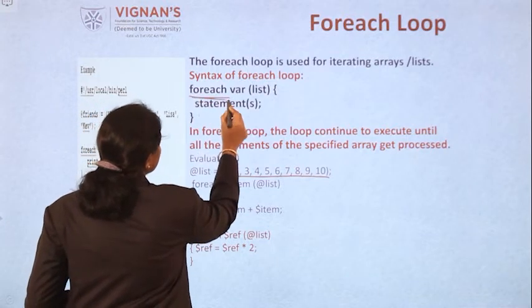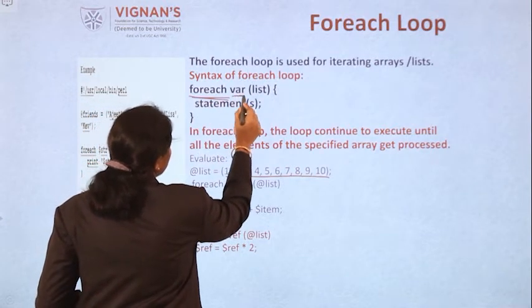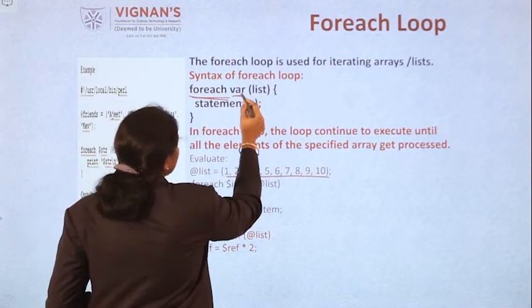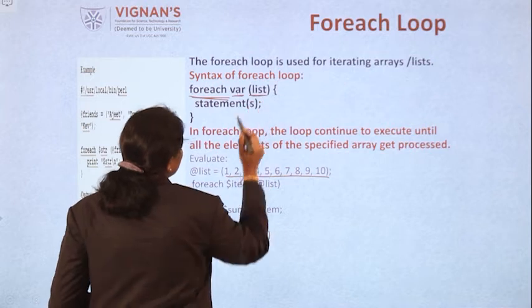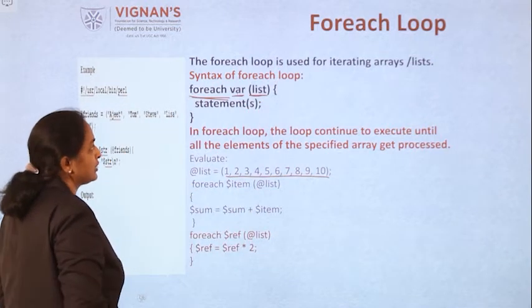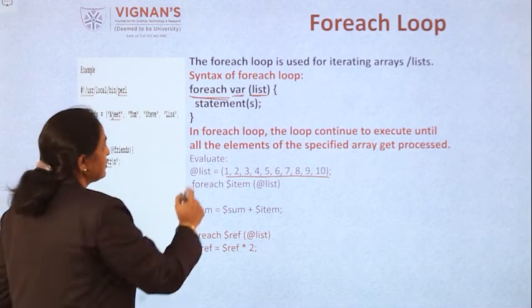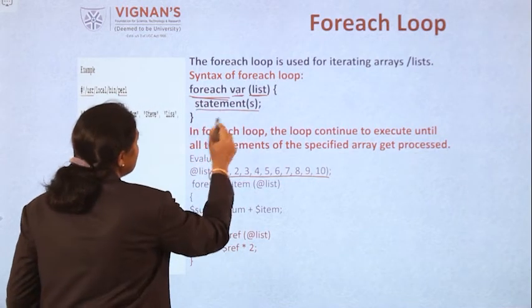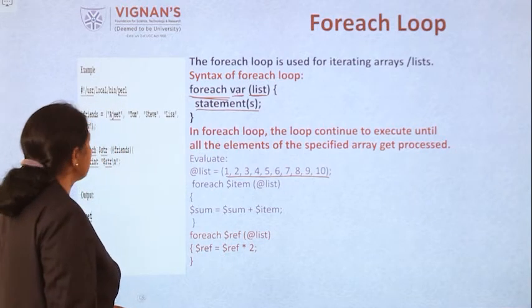Then there is the variable; the variable should be a list kind of variable, with a number of items in it. Then you have to execute the statements. So this is the syntax of the for each statement.